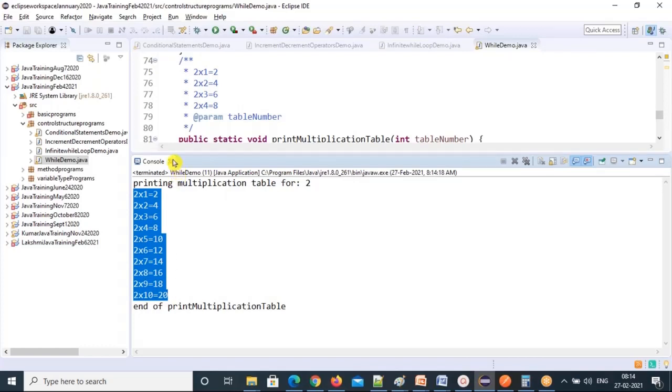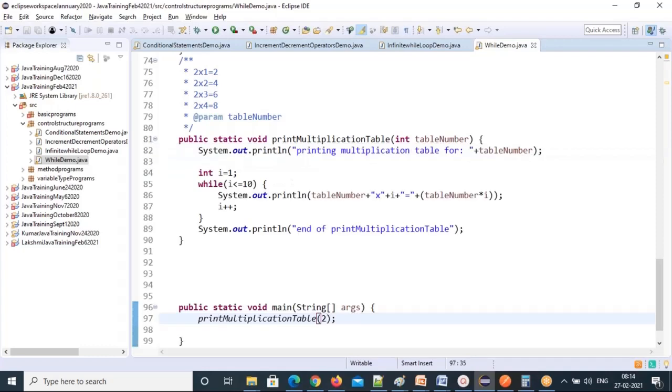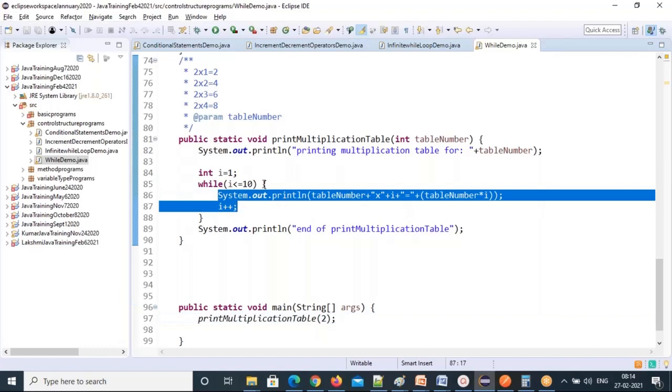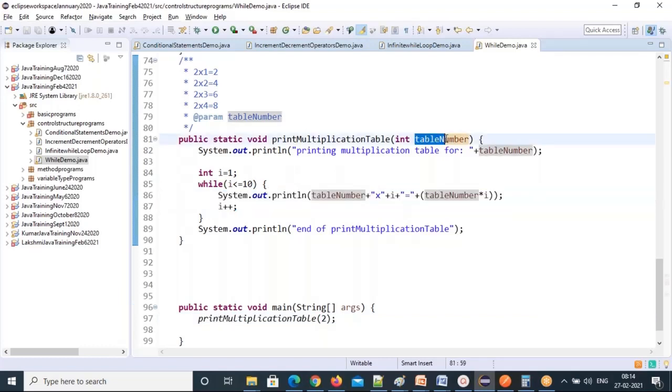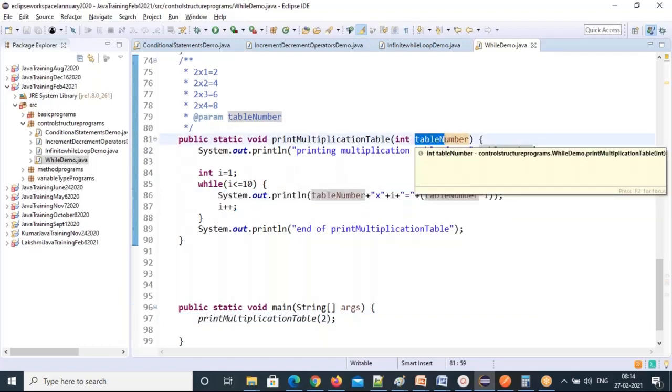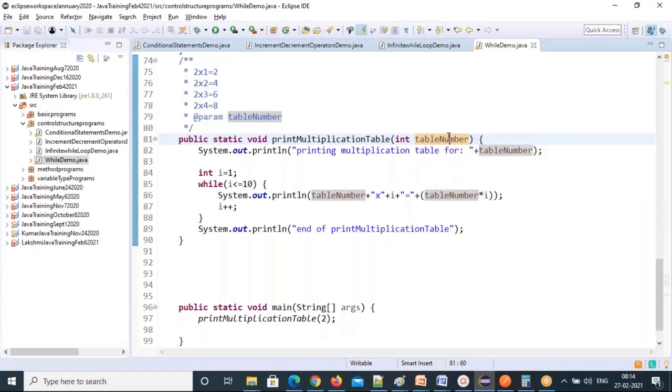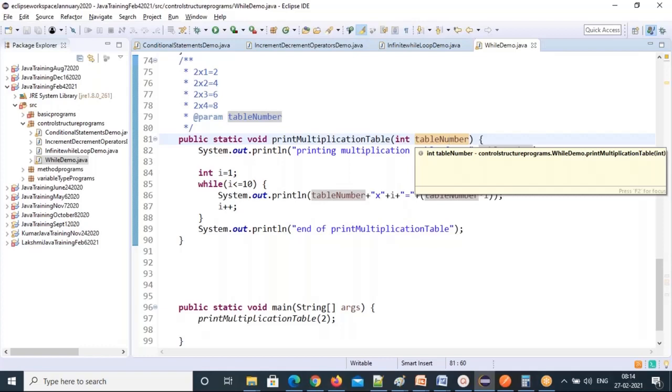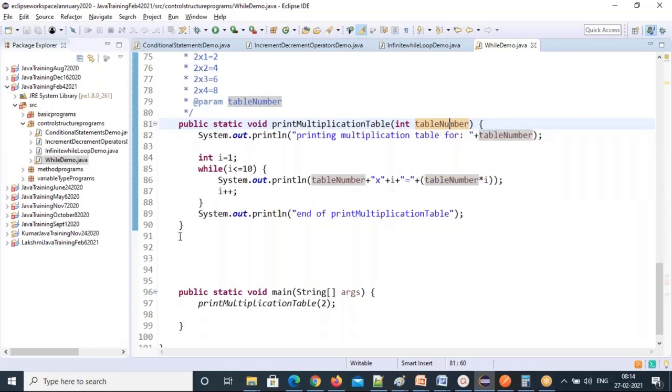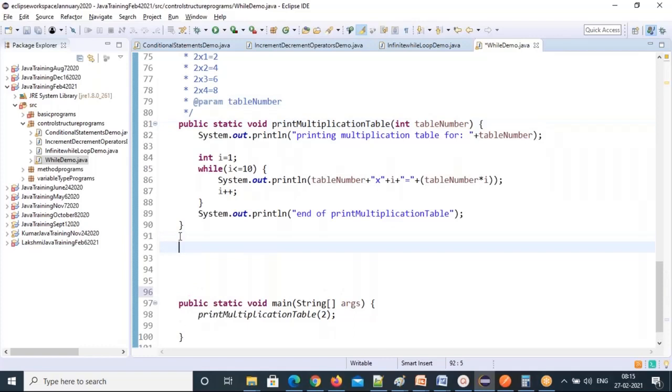Nice. It doesn't matter. See, same logic will repeat for any value. So we have written a simple logic. That logic is repeating for any table number. That's the method's power. You don't need to write the same logic for every table. If you want to repeat that, make it a parameterized method. You want to input something with different sets of data, make it a parameterized method. That's the concept.